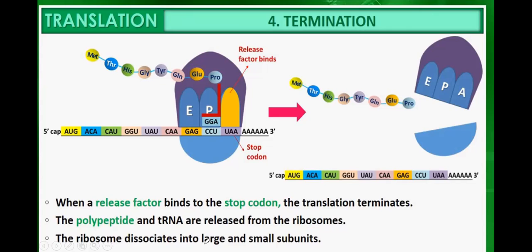The ribosome dissociates into large and small subunits. The polypeptide is released, the messenger RNA is released, and the large and small subunits are released from this area.